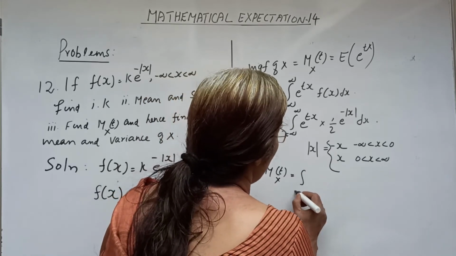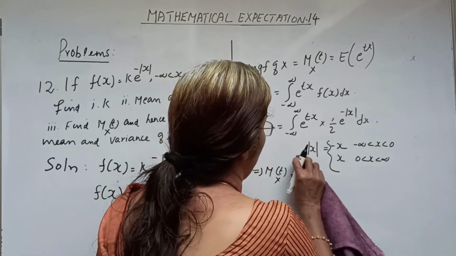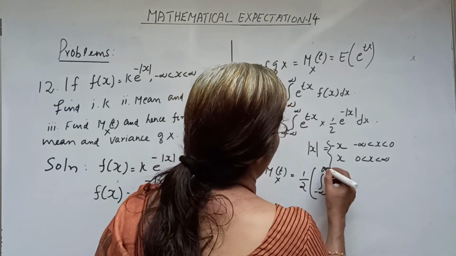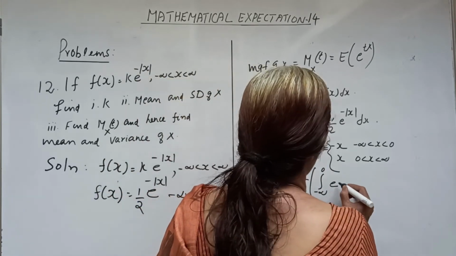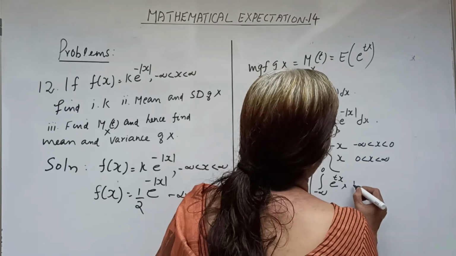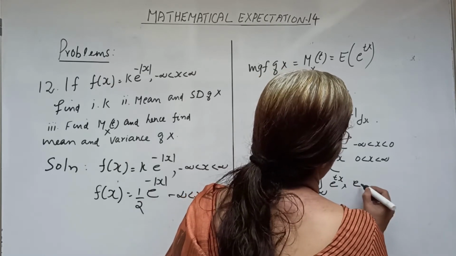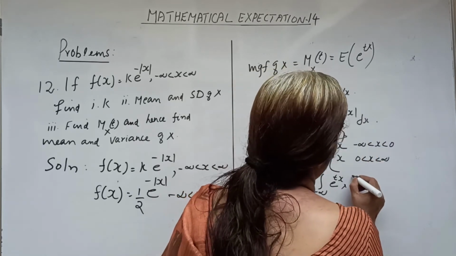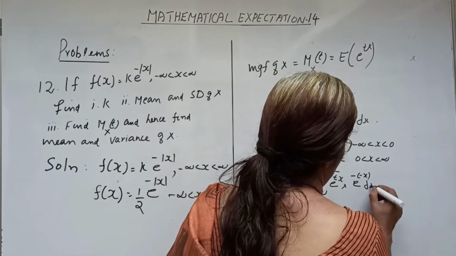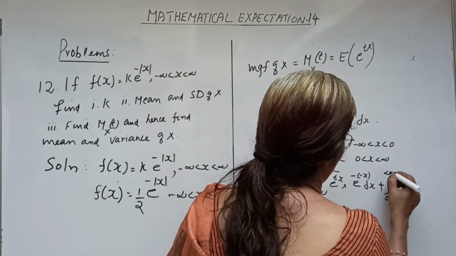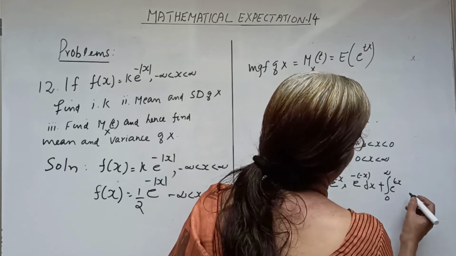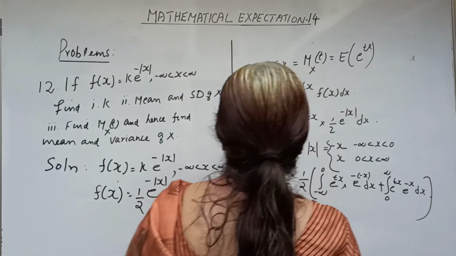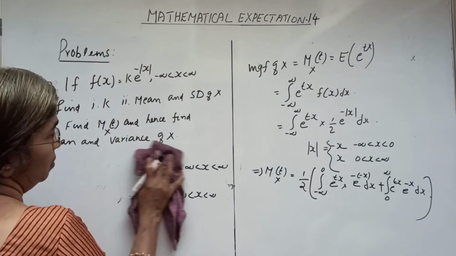Let me take 1 by 2 outside as a whole: 1 by 2 into the integral from minus infinity to 0 of e raised to tx into e raised to minus of minus x dx, since mod x equal to minus x, plus the integral from 0 to infinity of e raised to tx into e raised to minus x dx. Let me proceed here.